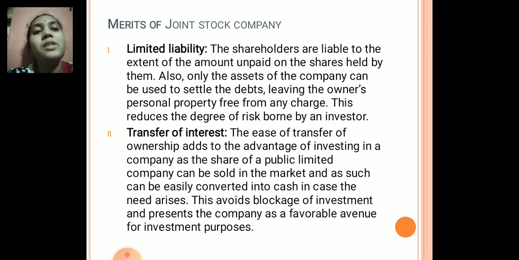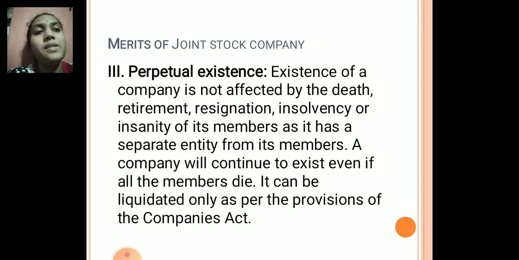So that was another advantage of this joint stock company, children. The next is perpetual existence. The existence of a company is not affected by the death, retirement, resignation, insolvency or insanity of its members, as it has a separate entity from its members.